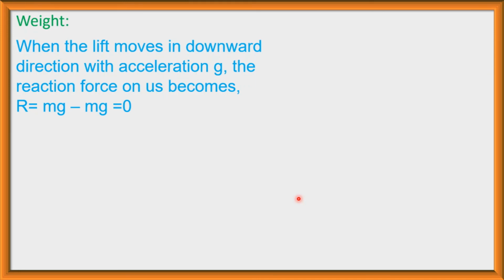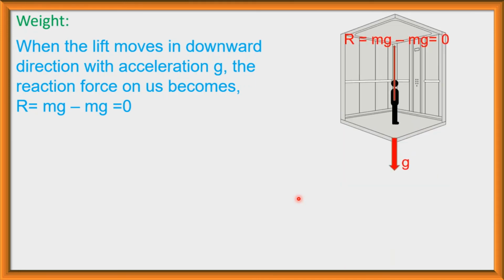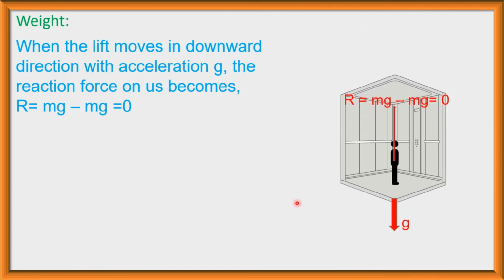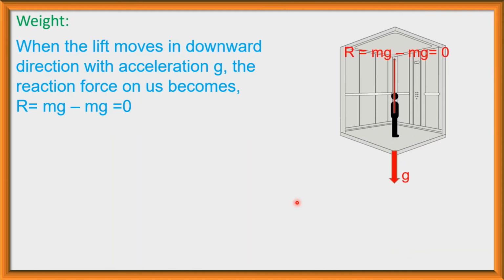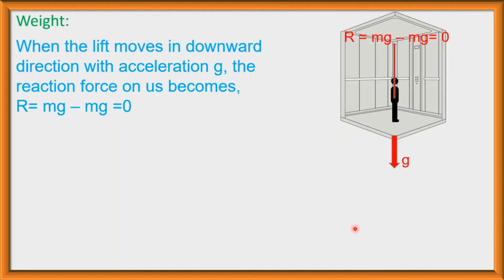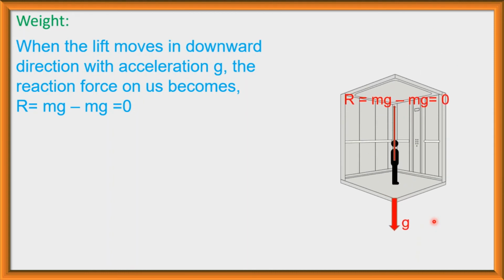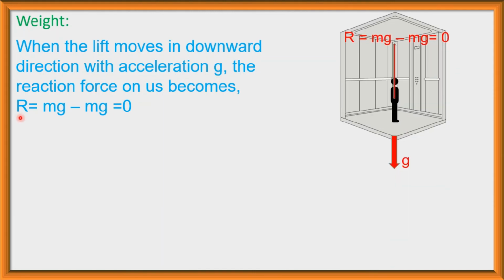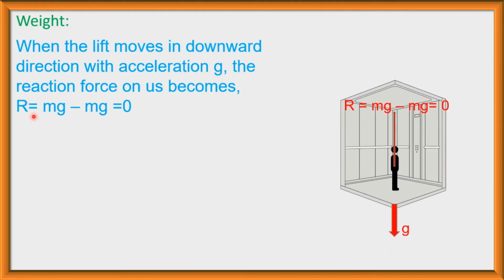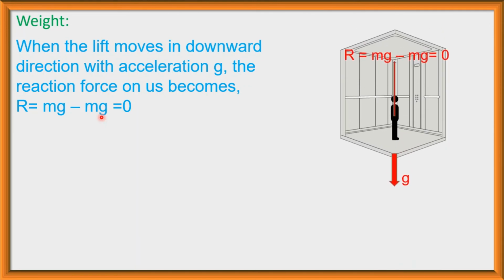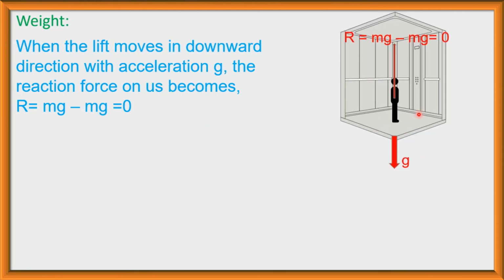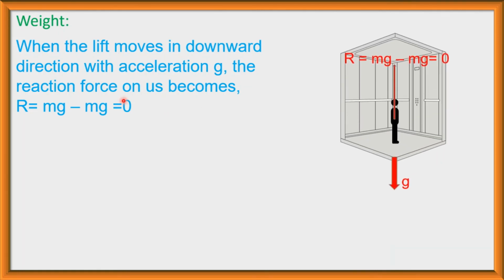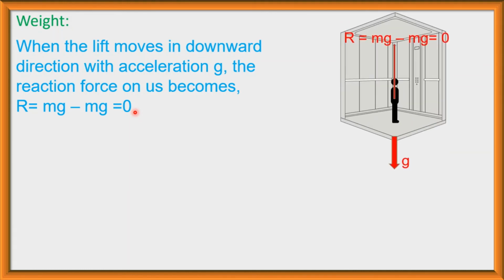When the lift moves in downward direction with acceleration g, in this case the acceleration a is equal to the acceleration due to gravity g. The value of g is 9.8, and if the lift moves in downward direction with the acceleration 9.8 meter per second square, then here a is equal to g. So the reaction force on us becomes mg minus mg in this case. Here mg minus ma, instead of a, here g. So mg minus mg is equal to 0. So the reaction force on us is 0.